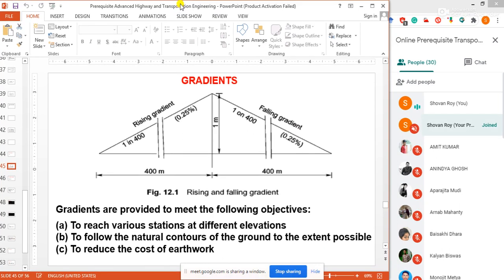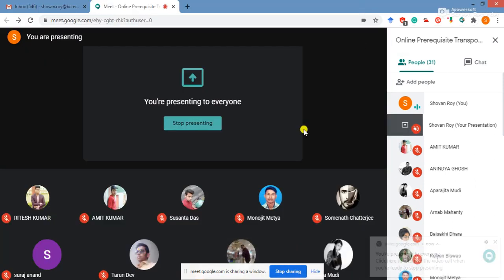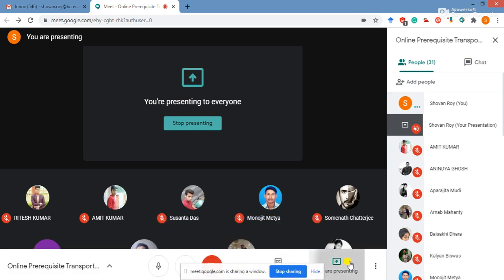This is actually gradient. Okay, this is rising gradient. This is falling gradient. And in geometric design, we should take care about these gradients, or vertical curves, horizontal curves. So lots of things are involved in geometric design. So what I have said in geometric design section.